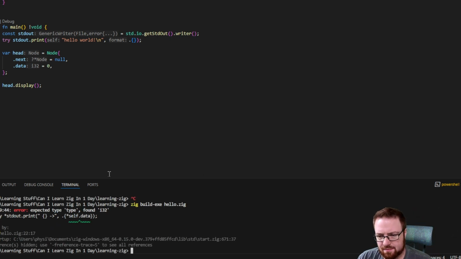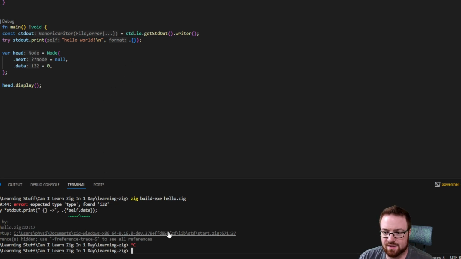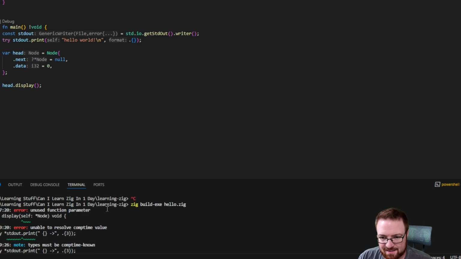Expected type found I32. Where is it expecting the type? Can I just print the number 3? No? Okay. Unused function parameter. Why is that an error?